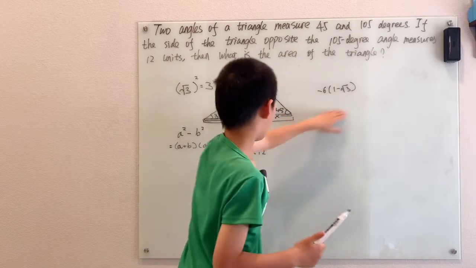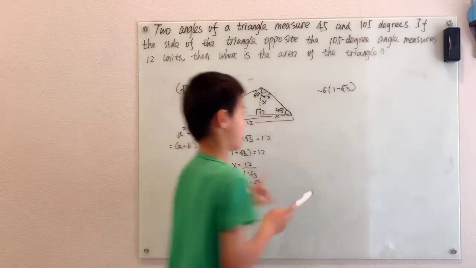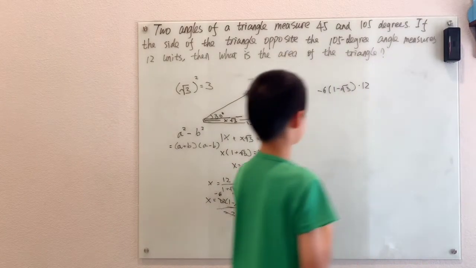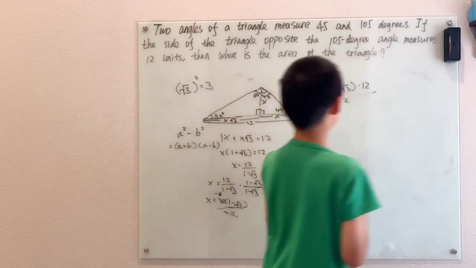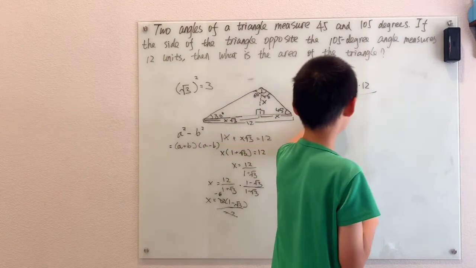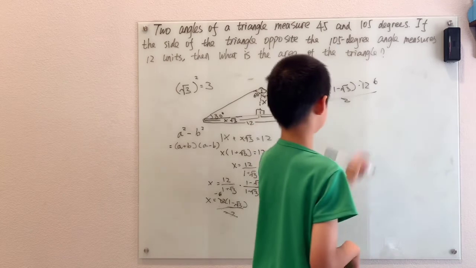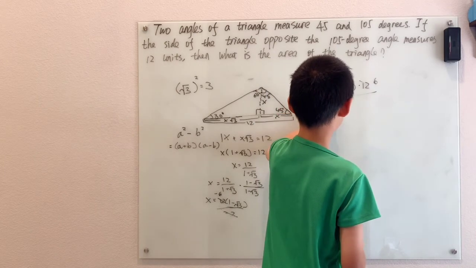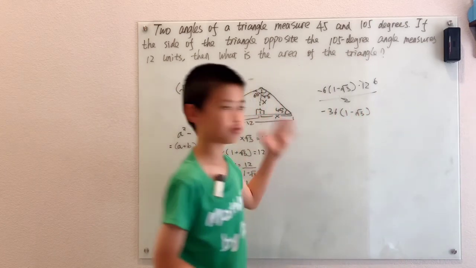So if this is our height, then you need a base, which we already know, right? Times 12. And then divide by 2. Base times height divided by 2. Only here it's height times base divided by 2. But that does not matter, since the 2 and the 12 cancel, and it gives us 6. -6 times 6 is -36 times 1 minus root 3 as our answer.